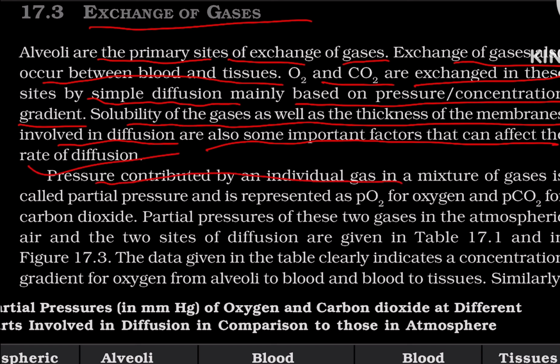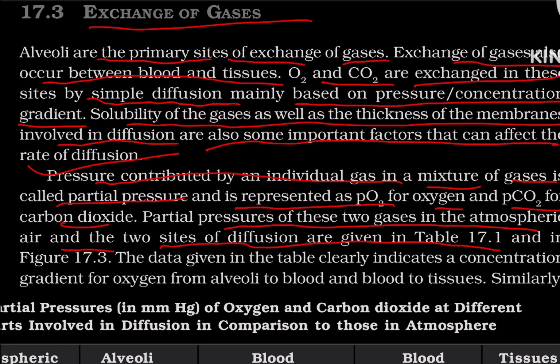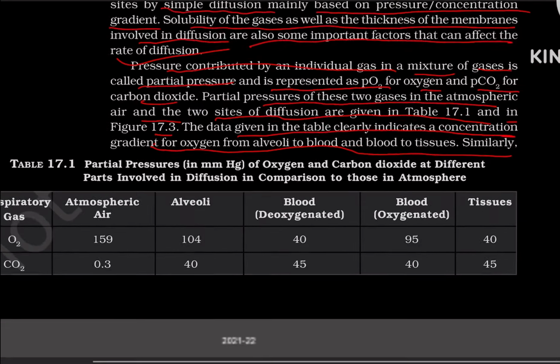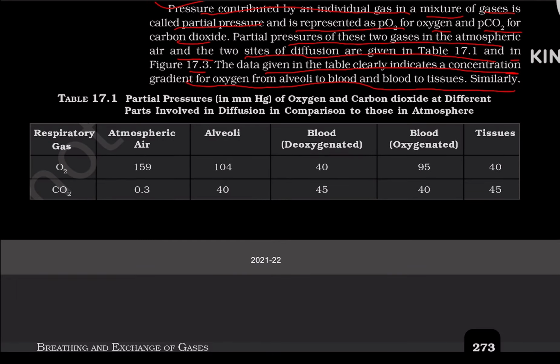Pressure contributed by an individual gas in a mixture of gases is called the partial pressure and is represented as PO2 for oxygen and PCO2 for carbon dioxide. Partial pressure of these two gases in the atmospheric air and the two sides of the diffusion are given in table 17.1 and in the figure 17.3. The data given in the table clearly indicates a concentration gradient for oxygen from alveoli to blood and blood to the tissues. Oxygen 159 in atmospheric air.